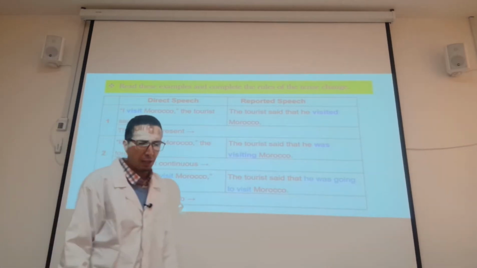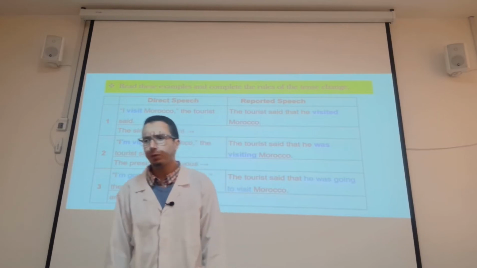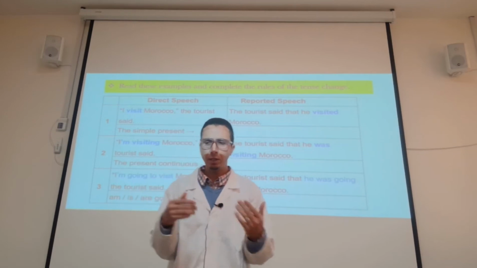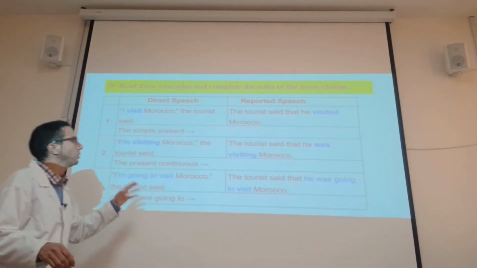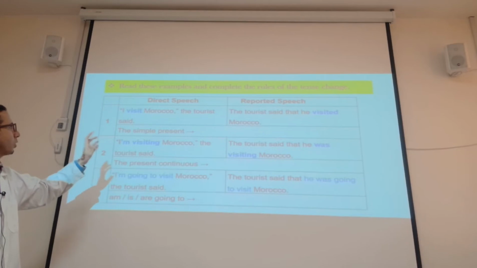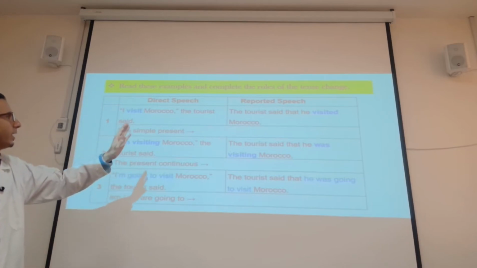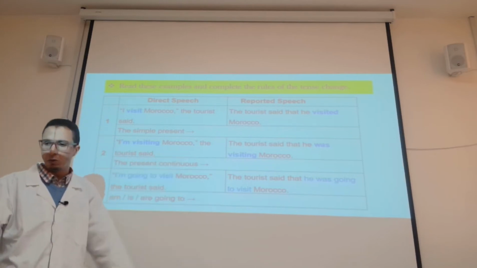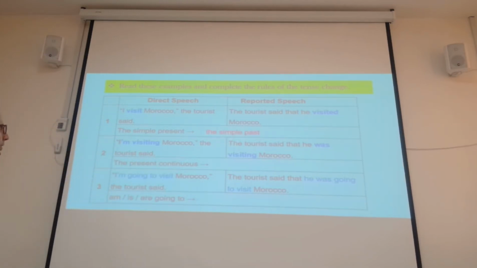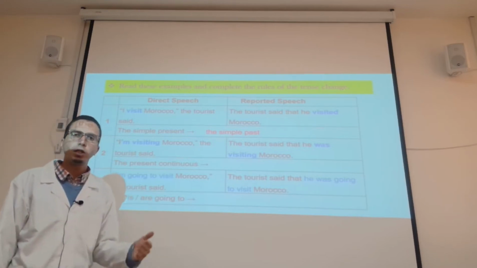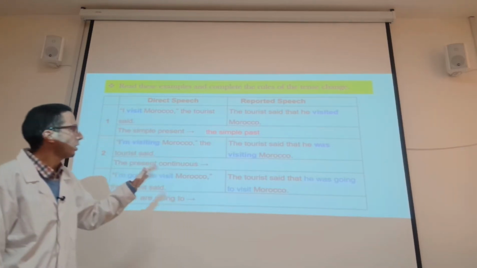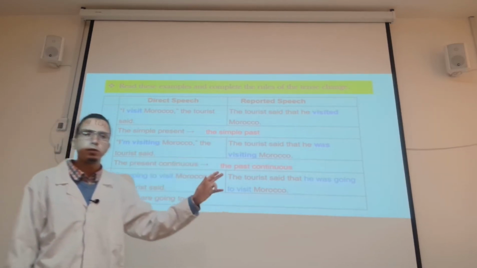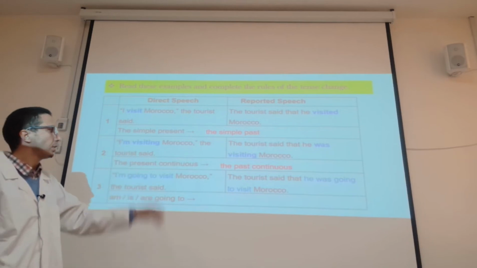Of course, as we have seen in the first two examples, there are some tense changes. Let's start with the first one. "I visit Morocco," the tourist said. The tourist said that he visited Morocco. So the simple present changes to the simple past. "I'm visiting Morocco." The tourist said that he was visiting Morocco, so the present continuous changes to the past continuous.